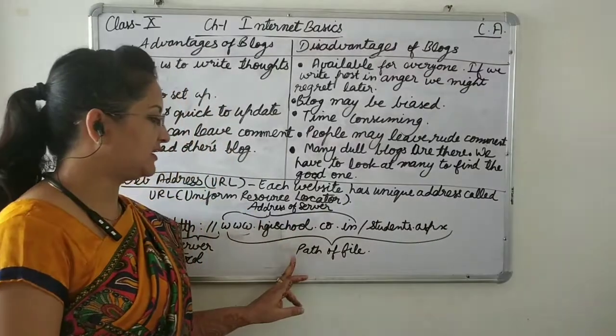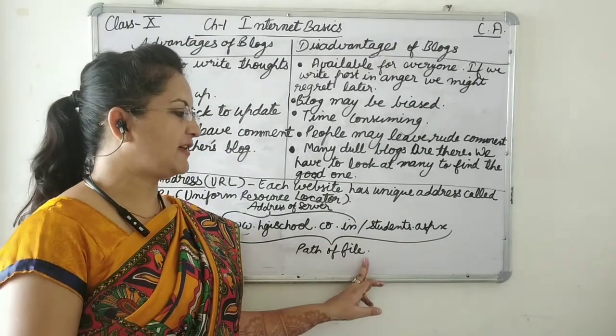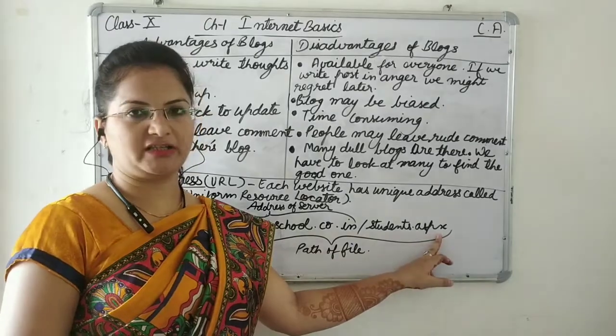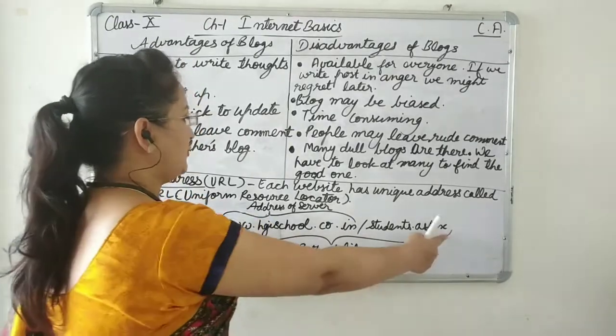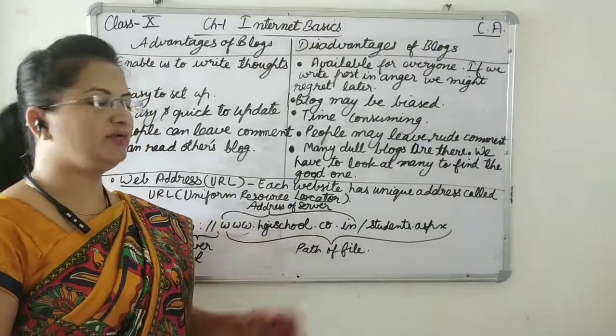www.hjischool.co.in/students.aspx, that means it is the path of this file. It is the path of the specific file and the file name is students.aspx. Okay, so this URL will open the students.aspx page of HJI School website.